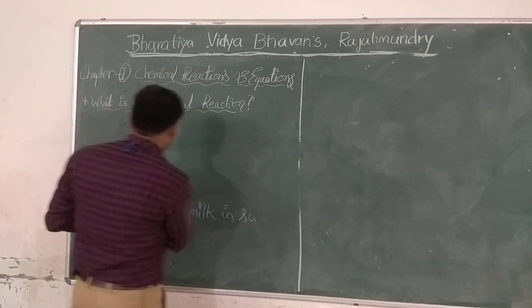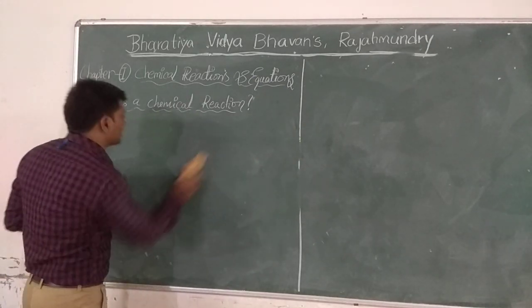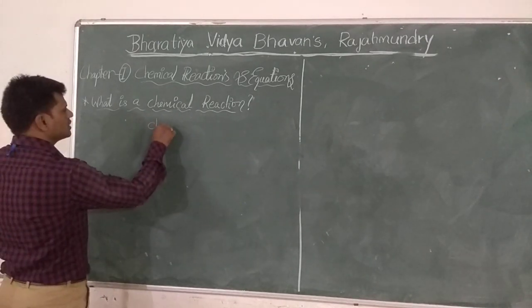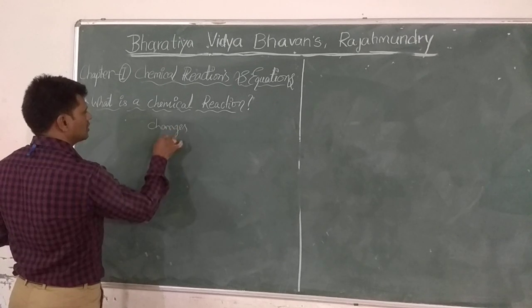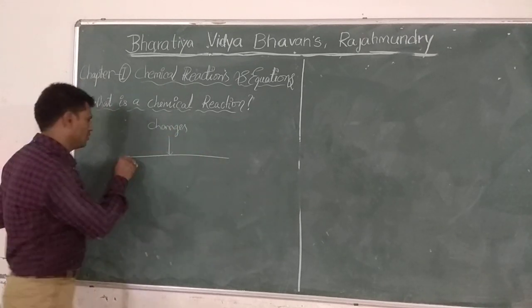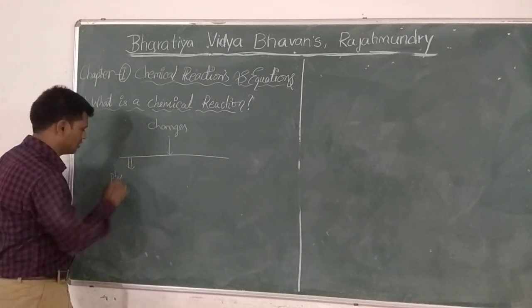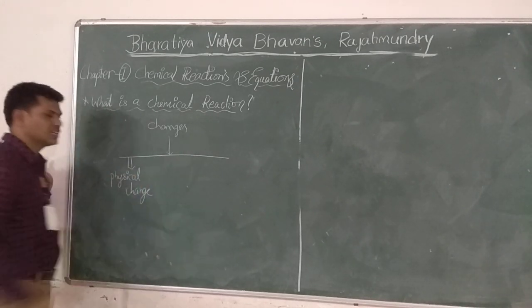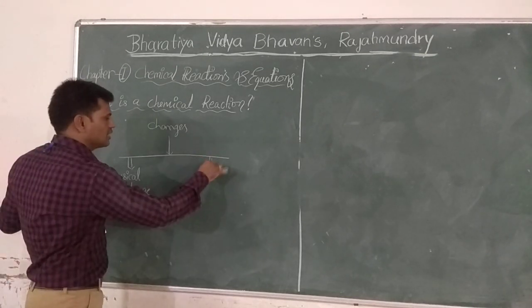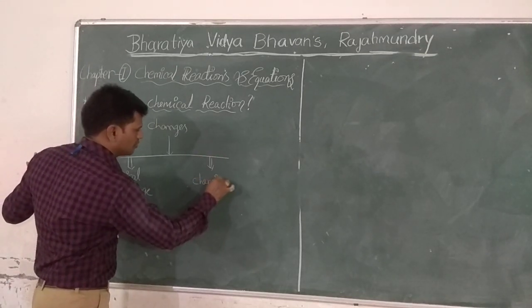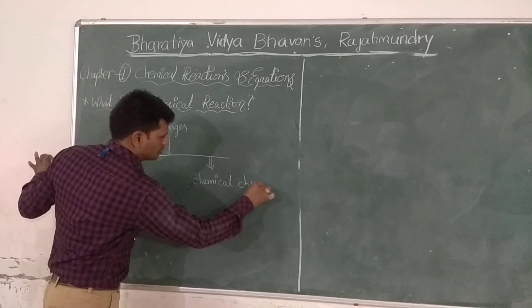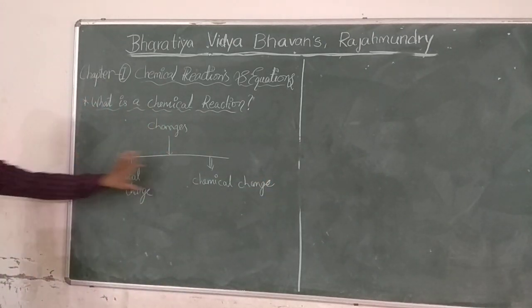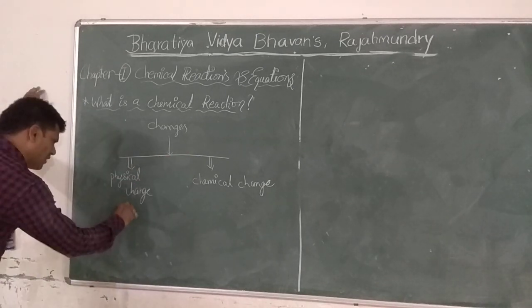Now see, according to our daily observations, changes can be divided into physical and chemical. So changes can be divided into physical change and another one is chemical change. Write down: changes can be divided into physical change and chemical change. What is meant by physical change?